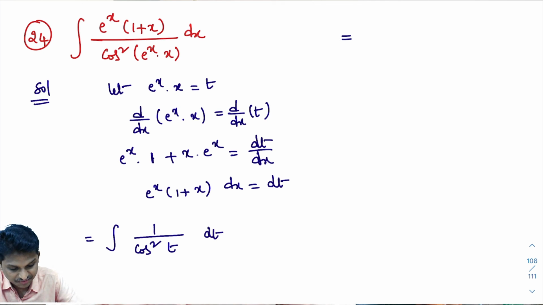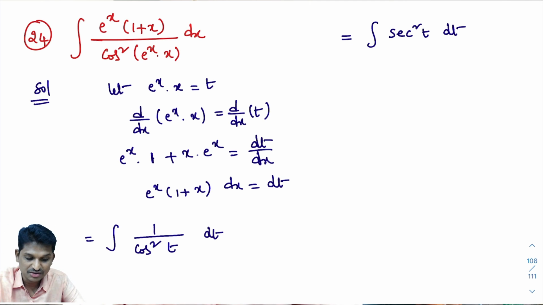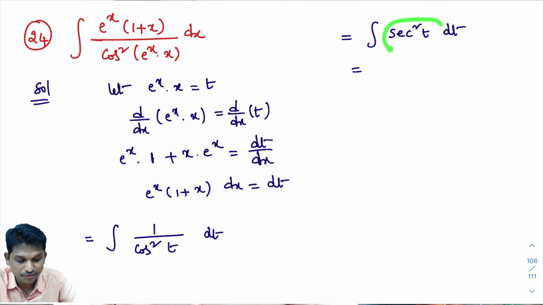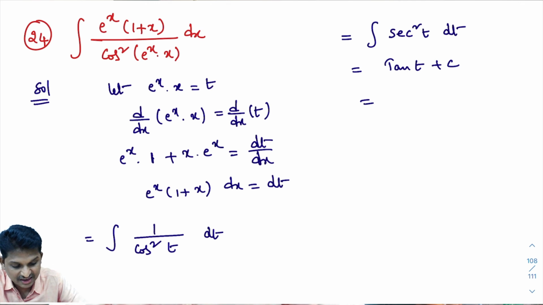If I simplify this further, the integral of 1 by cos square t is what? You know the trigonometry formulas: secant square t dt. 1 by cos t is secant t, so 1 by cos square t is secant square t. You have a direct formula for this. The integral of secant square t dt is tan t. This is tan t plus c. What is t here? t is e power x into x. So the answer is tan of e power x into x plus c.